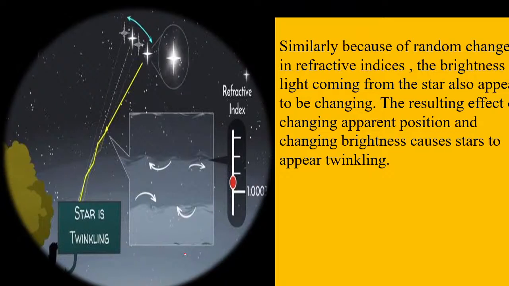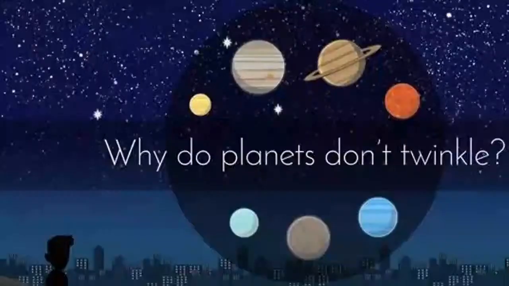The resulting effect of changing apparent position and changing brightness causes the star to appear twinkling. Got it? So this is an example of refraction of light: twinkling of the stars.